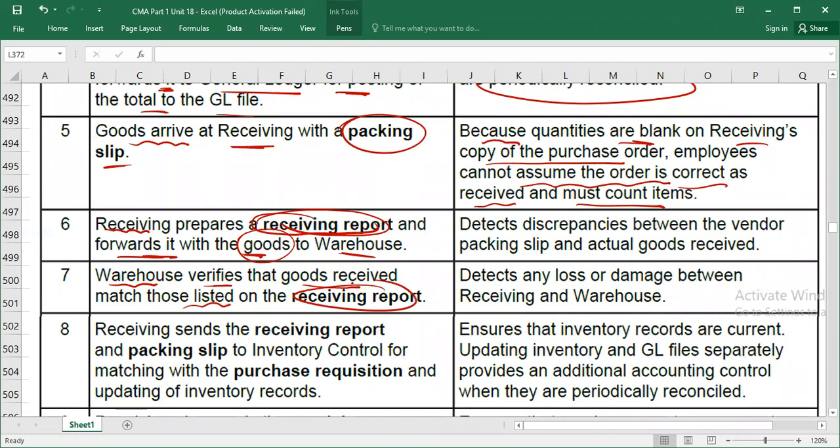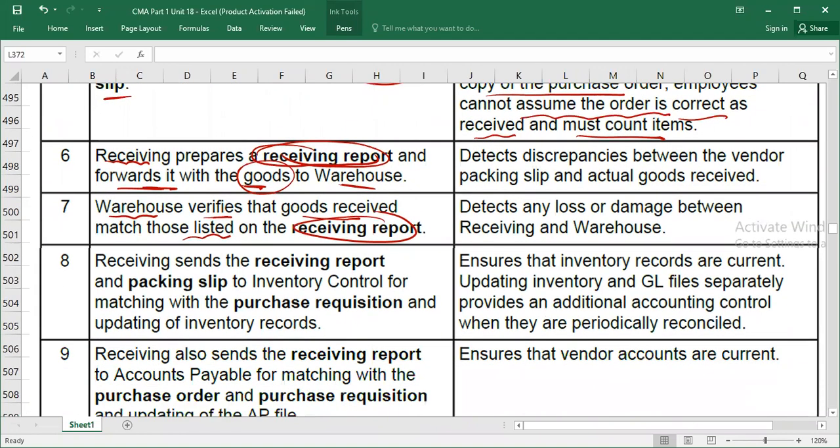Obviously, when you receive the goods, you also receive the list with them. So you will compare the goods with the list, right or wrong? This is what the warehouse will do. Why we do this is important: when we compare the goods with the receiving report, it will help you detect any loss or damage between receiving and warehouse.